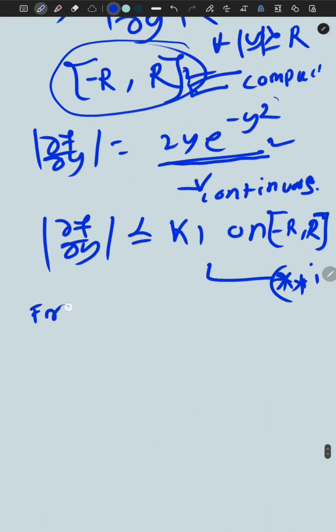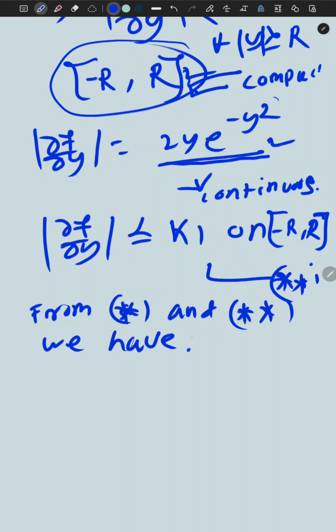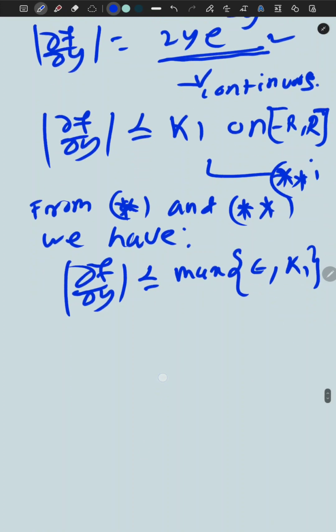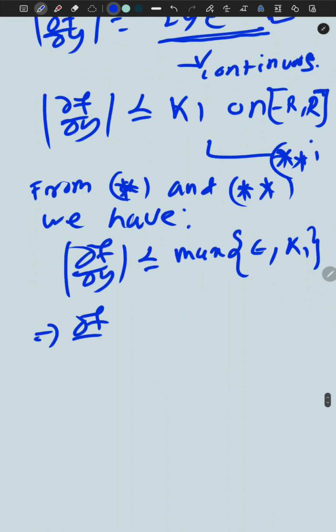From star and double star, we have |del f by del y| is at most the maximum of epsilon and k1. This implies that |del f by del y| is bounded.